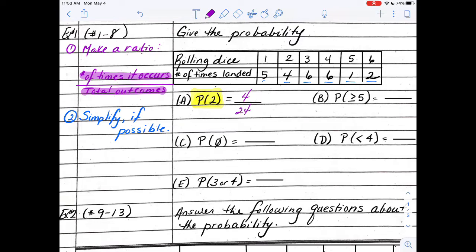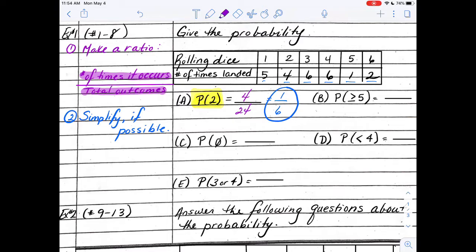Now, step 2, we're going to reduce or simplify it if I can. And I do know 4 goes into 4 and 4 goes into 24, and that's going to give me 1 out of 6. So my probability of getting a 2, if I rolled it one more time, is only a 1 out of 6 chance. Do I think I'm going to get a 2? Doesn't mean necessarily I will, but what is the probability I would get that 2?